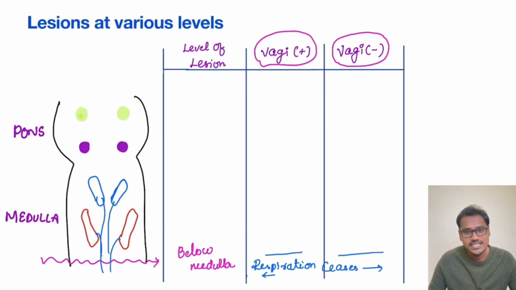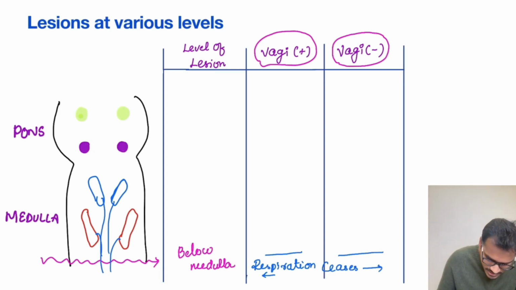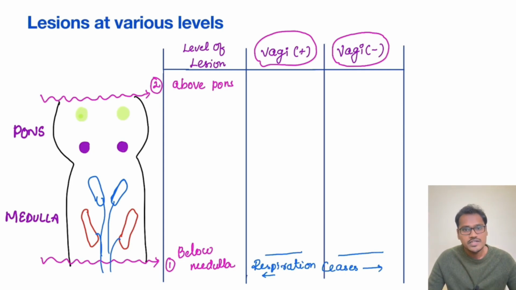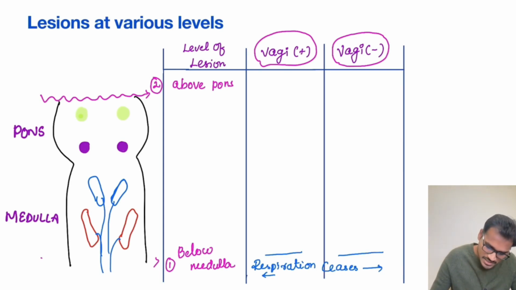Now coming to another easiest lesion, which is above pons. Let's take, there is a lesion above pons. So this is our lesion which is above pons. So this was our first lesion, and now we are trying to make a lesion above pons. Whenever the lesion is above pons, everything is intact. Do you think anything will happen to the respiratory tract? No, respiratory centers, all of them are intact. So it is pretty simple. The respiration is going to be normal whenever the vagal is intact.